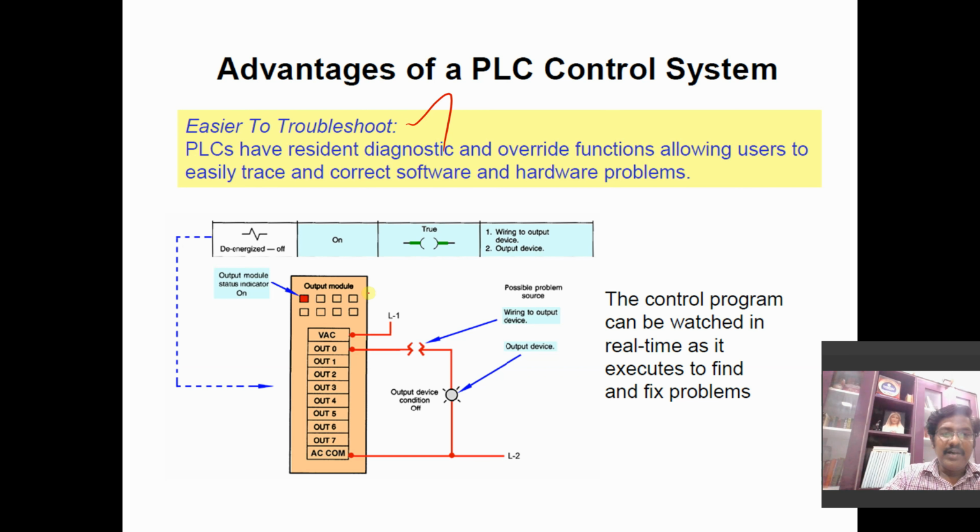In the case of the output module, where you connect your output field devices to a hardware connection, the logical status of your output is displayed by the LED indication in the output module. If the particular lamp is on, then obviously the power is available here. But if your output lamp is not in an on condition, we can easily judge that there is a problem in the wiring connection. So troubleshooting is much easier as far as the PLC is concerned.